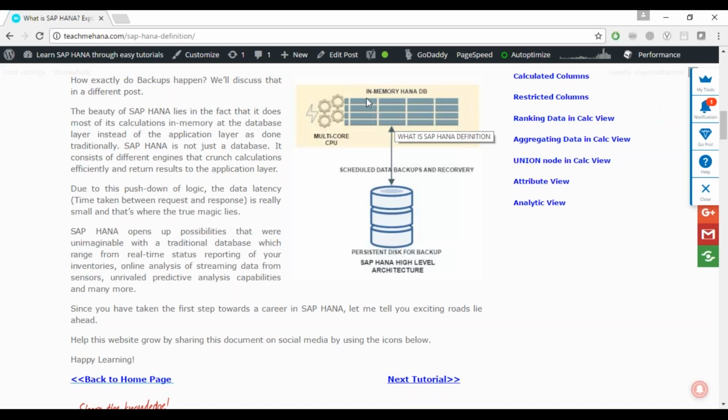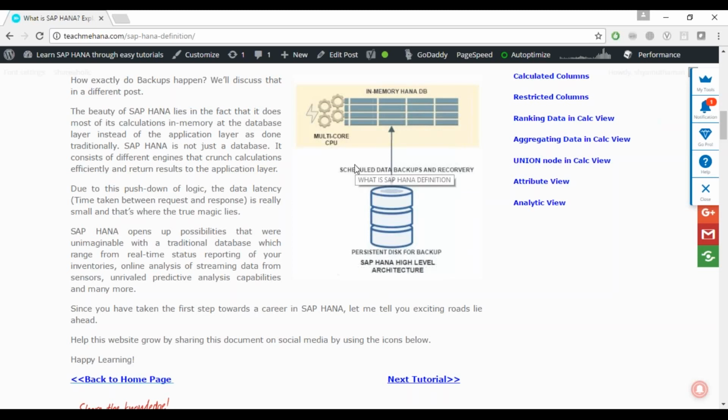Suddenly there's some problem and a crash happens. What happens to your data? For that you need backups. Usually every 5 minutes the calculations going on here and the results are stored in the persistent disk below, that you see here.